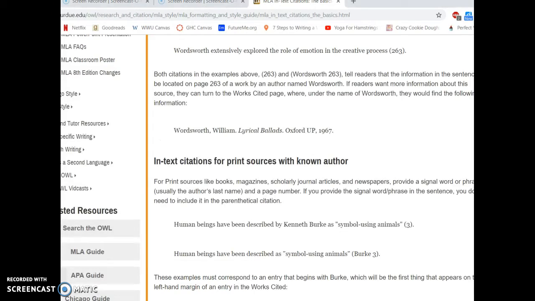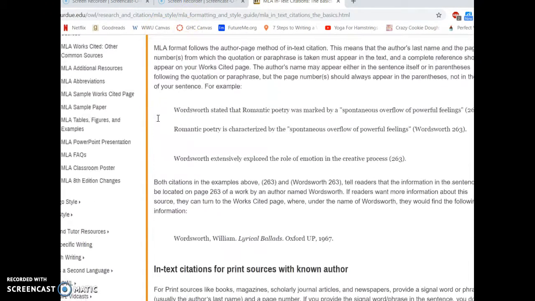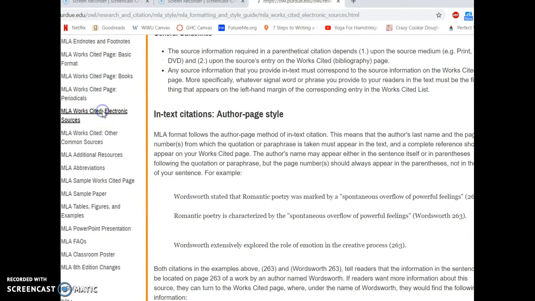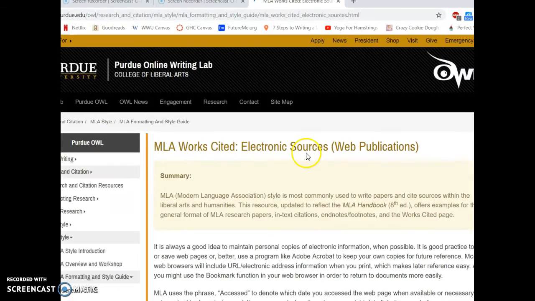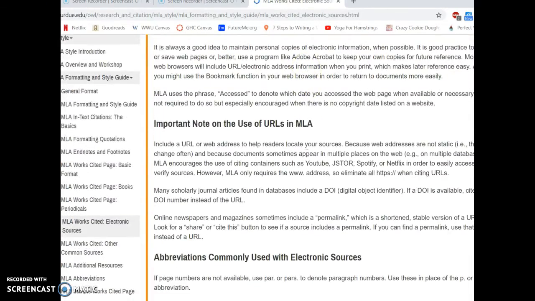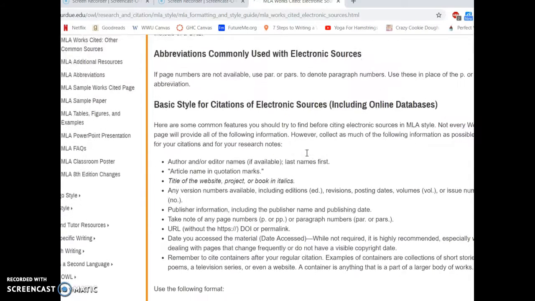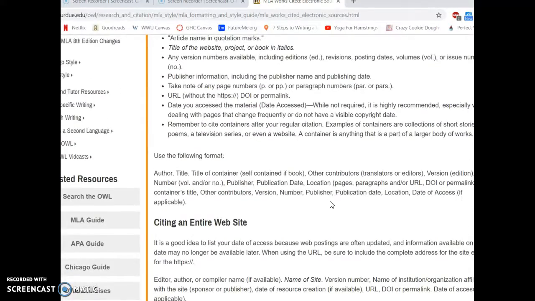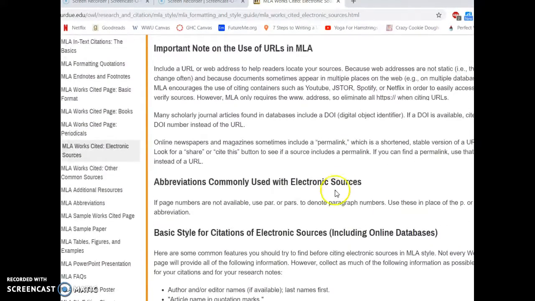However, I do encourage you to check it against Purdue OWL because Purdue OWL tells you the actual MLA style guides. If you're having questions about how to sort things, you can go to, for example, MLA electronic sources, and it'll talk about here how to do basic style for electronic sources. So this is a great resource. I really encourage you to use it.